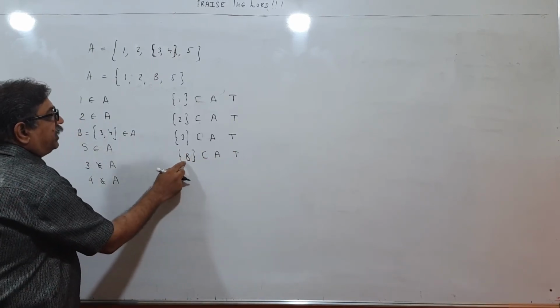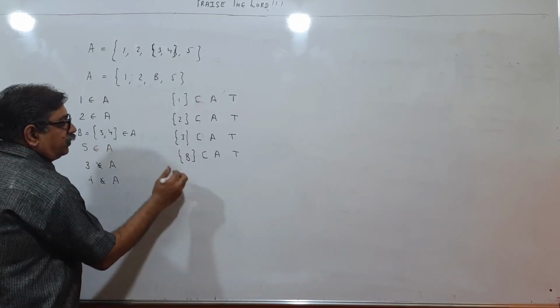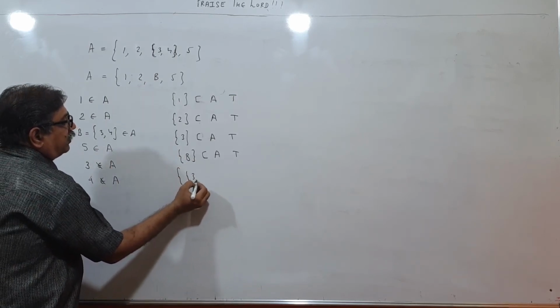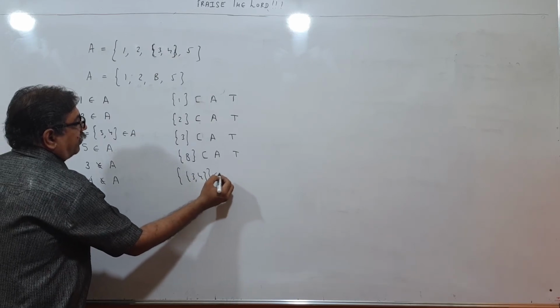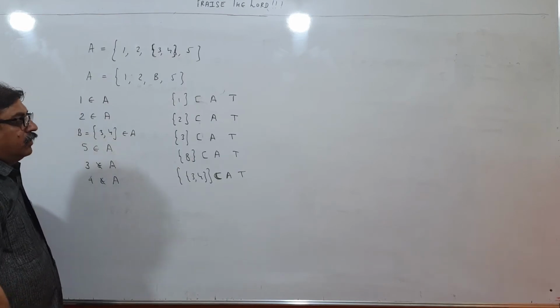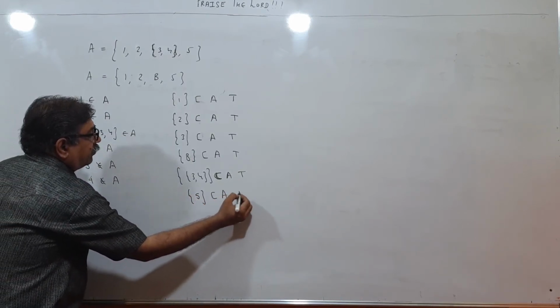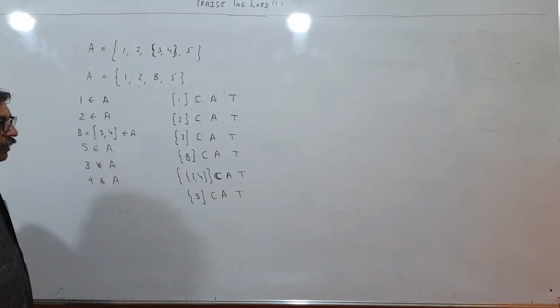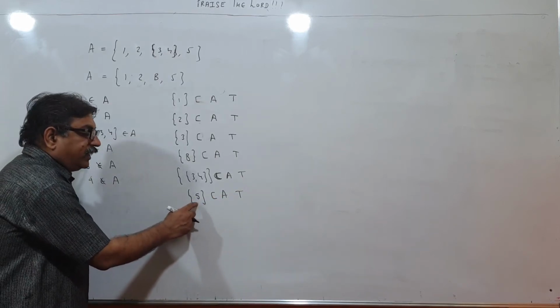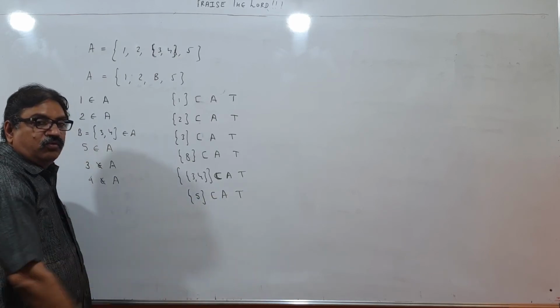In this set there is B and B is in A. That's correct. So this means what? The set with elements 3, 4 is a subset of A. That is true. Is {5} a subset of A? Yes. Because in this set there is 5 and 5 is an element of A. So all elements of this set are present in A, therefore true.